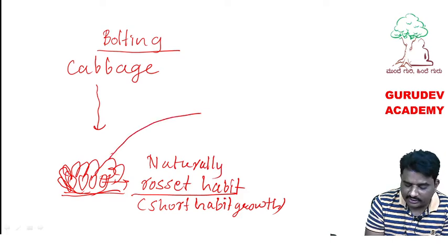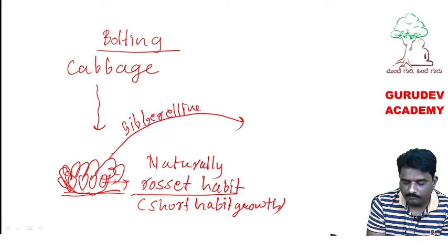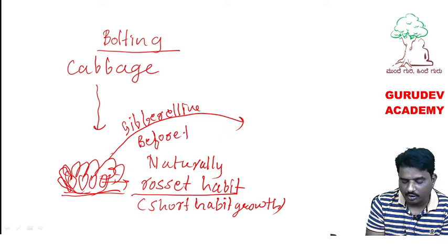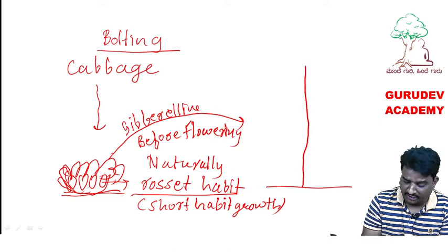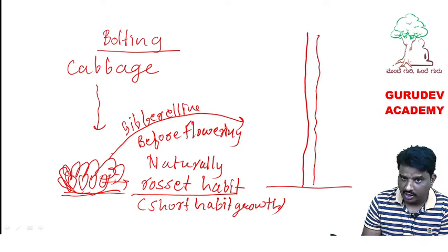So if you apply gibberellin before flowering to a rosette habit cabbage plant, its stem elongation happens. Its internode elongation happens.